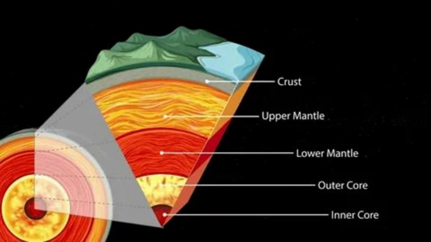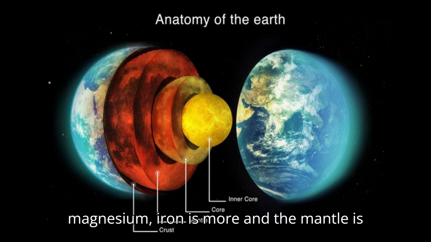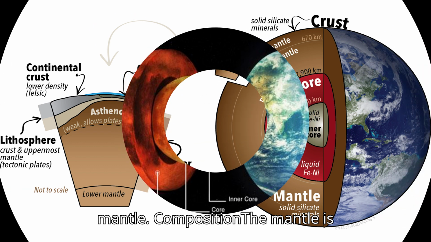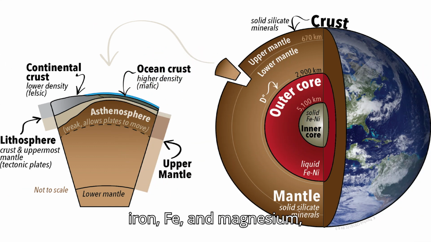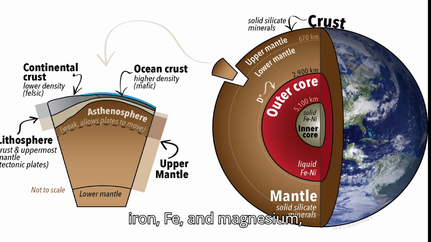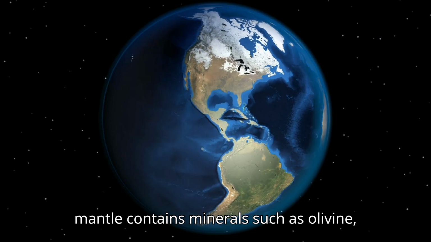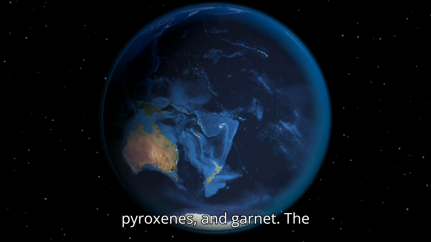Compared to the crust, silicon and aluminium are lesser, and magnesium and iron are more. The mantle is divided into upper mantle and lower mantle. Composition. The mantle is composed of silicate minerals rich in iron, Fe, and magnesium, Mg, making it denser than the crust. The mantle contains minerals such as olivine, pyroxenes, and garnet.